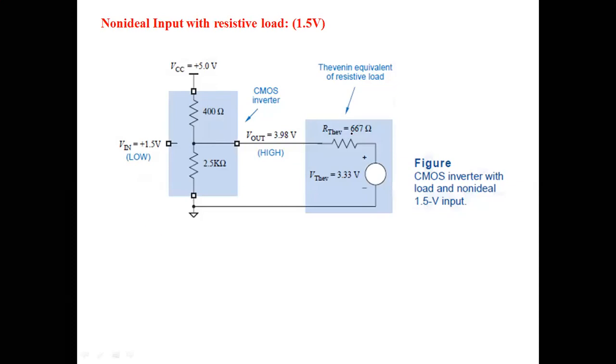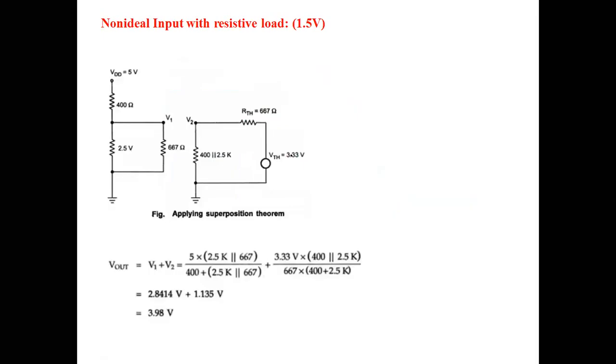The resistive load is represented with the equivalent Thevenin network, with a Thevenin resistance and Thevenin voltage, connected to the output because a load is connected. Now we want to calculate the output voltage for the non-ideal input of 1.5 volts and a resistive load, so we will use the superposition theorem. What does the superposition theorem say?